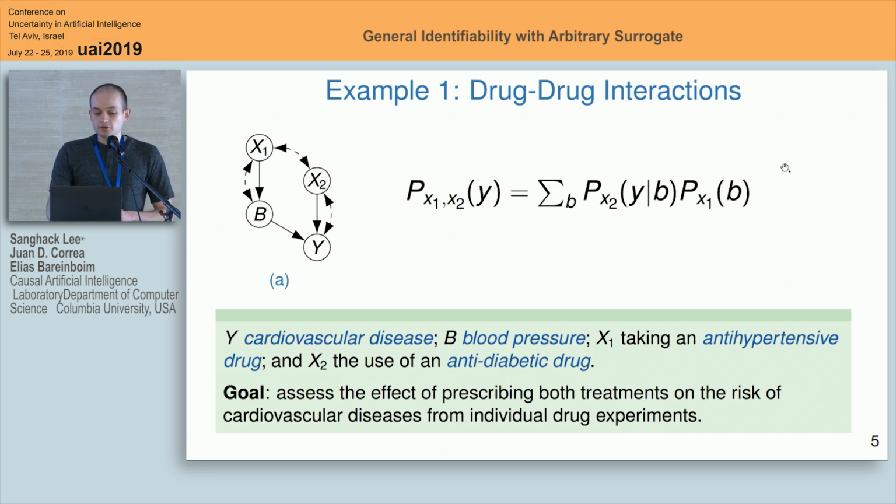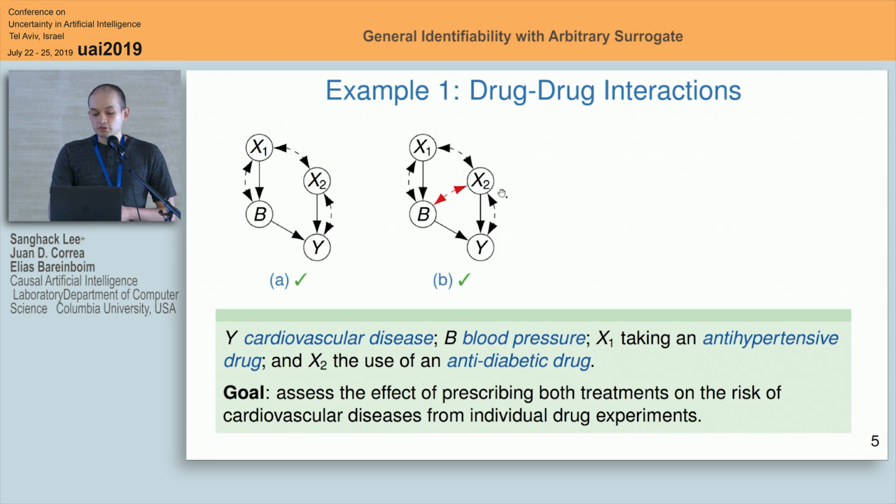For this particular causal model, this can be achieved by combining these quantities that are observed or available to the right. We can combine them and obtain the effect to the left, and this is guaranteed by the assumptions that this causal model is implying.